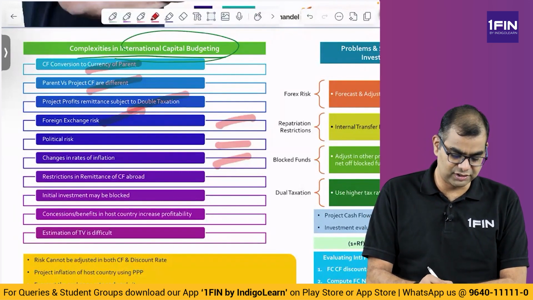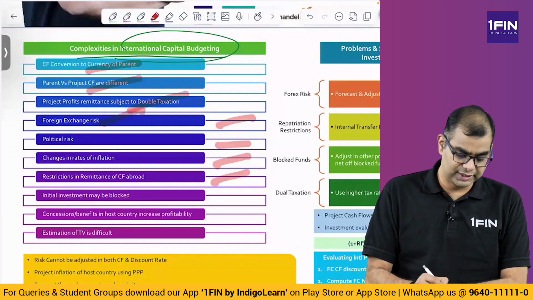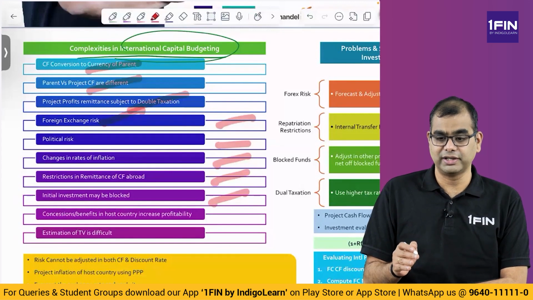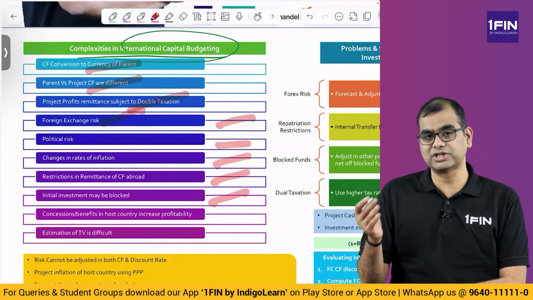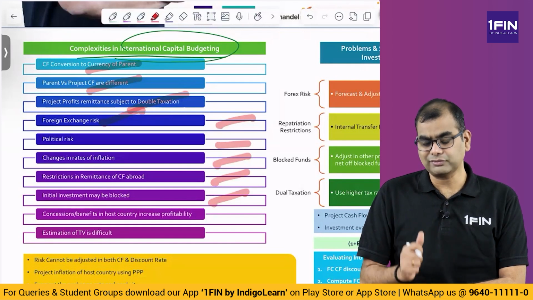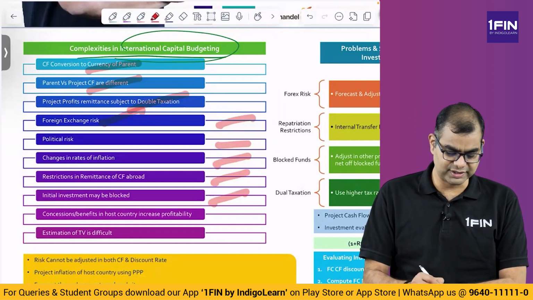Then restrictions on remittance of cash flow abroad. I already told, countries may not allow. Then initial investment may be blocked. So whatever initial investment you make, they may not allow it to be taken outside the country, or they may say there is a blockage of funds. They may say there are restrictions on how much money you can take. So how do you address that? We will see. There are some ways and means.